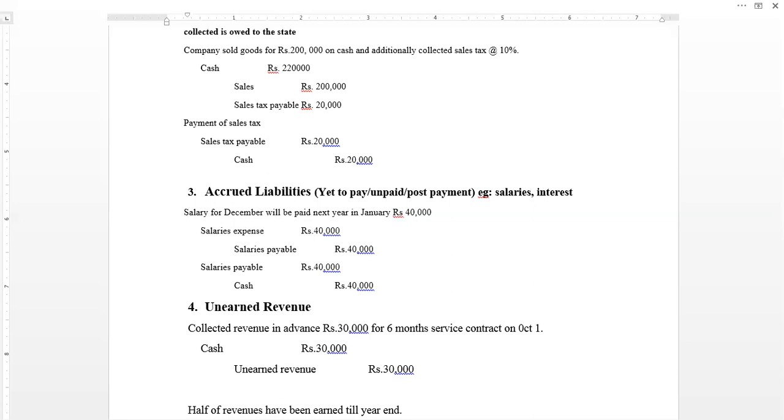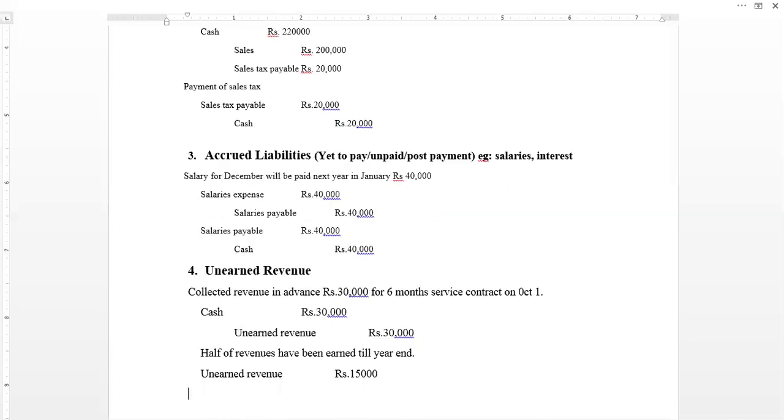So let's assume half of this amount of revenue has been earned till year end, till the end of the financial period. How to record this transaction? This will be a decrease in liability. Decrease in liability will always be a debit. So we will be writing this as unearned revenue debit. Half of the revenue being earned, so rupees 15,000. The half of 30,000 is rupees 15,000.